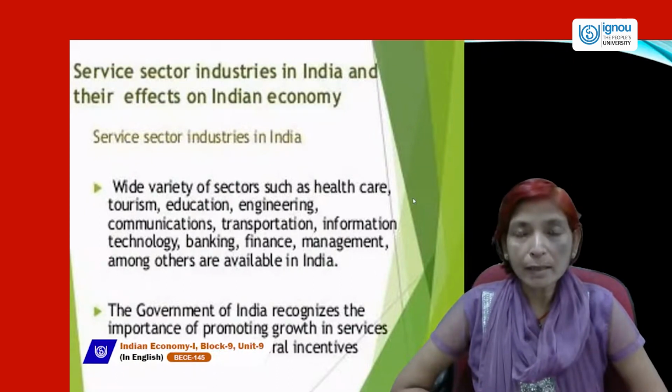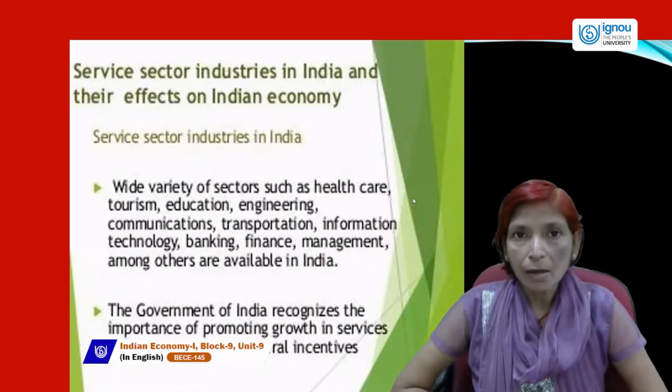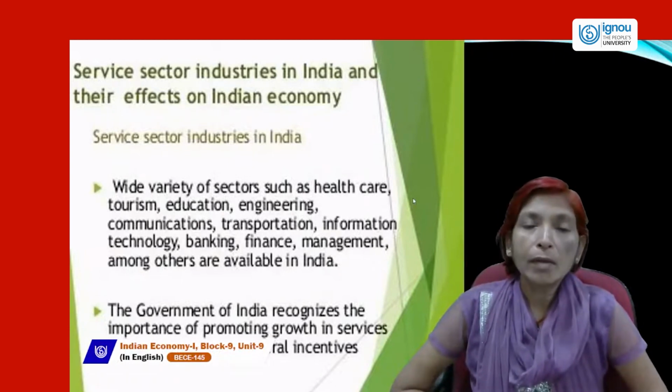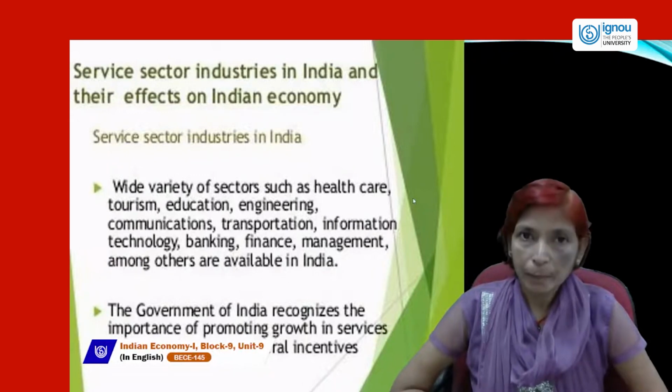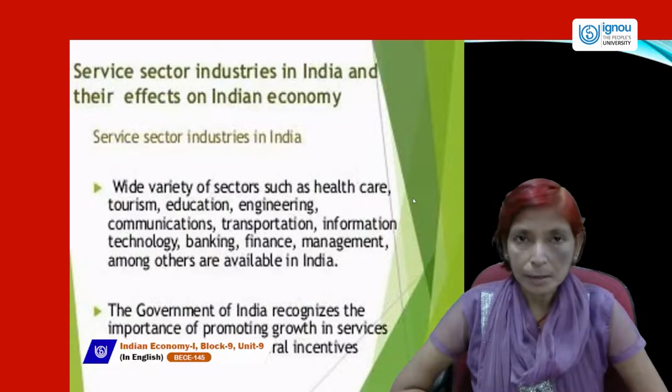And each and every sector needs finance, which is given by the service sector. So the service sector plays an important role in the development of the whole economy, and all three sectors are interconnected.